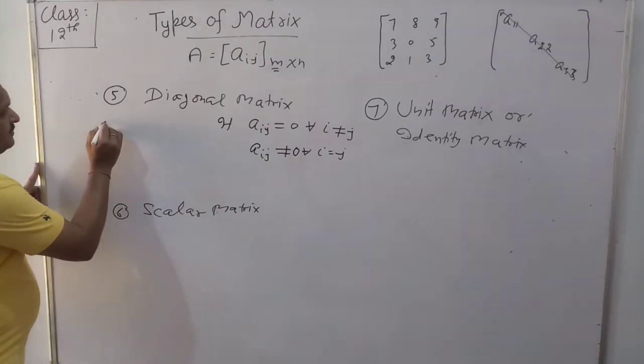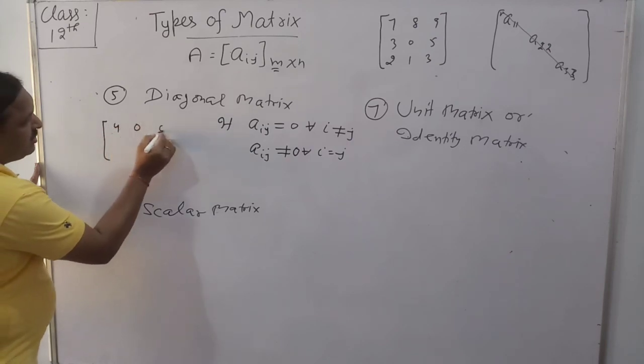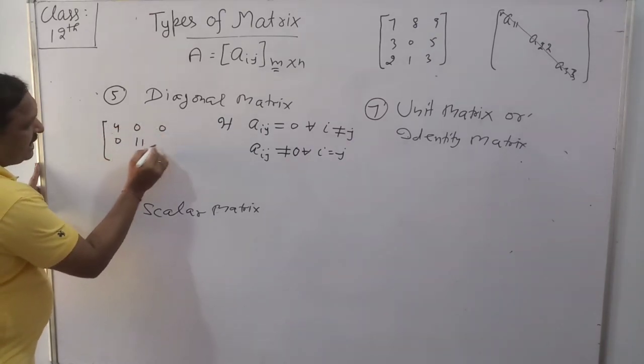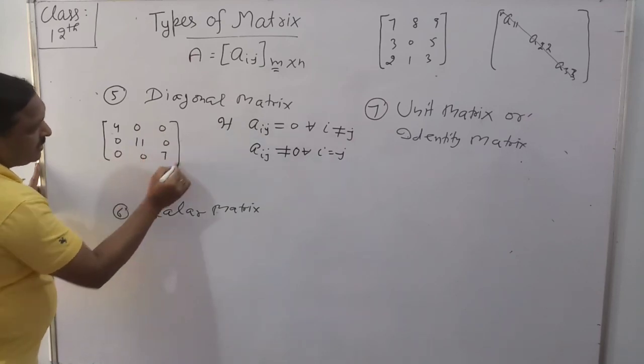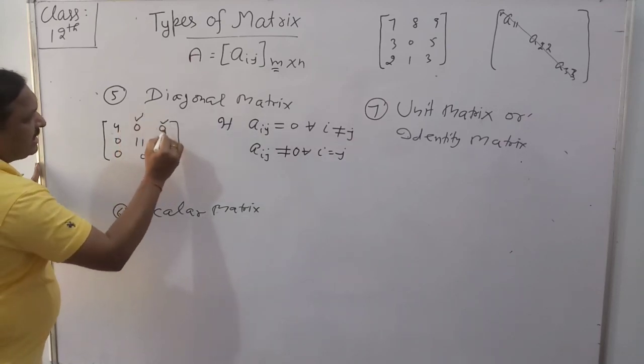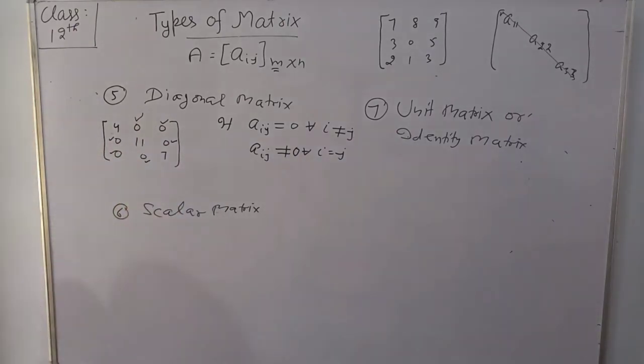For example, 4, 0, 0, 0, 11, 0, 0, 0, 7. These non-diagonal elements should be 0.